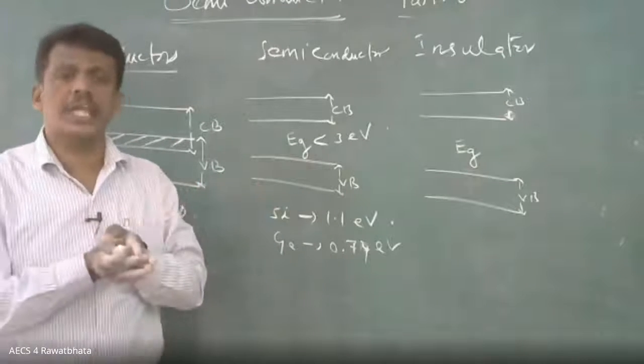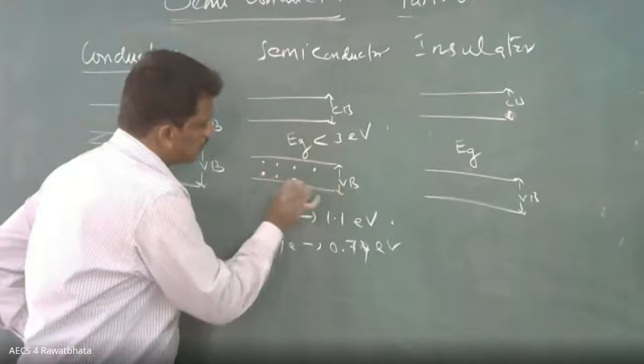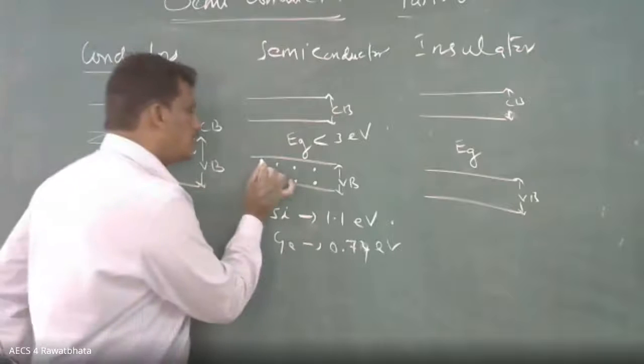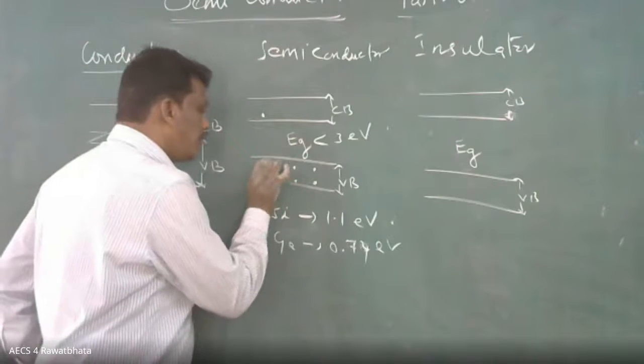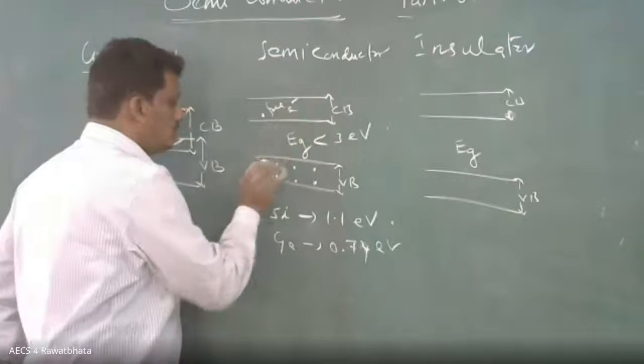How does the electrical conduction take place? Suppose you have an electron here. This electron should go to here, so this place will be vacant, and this is a free electron.